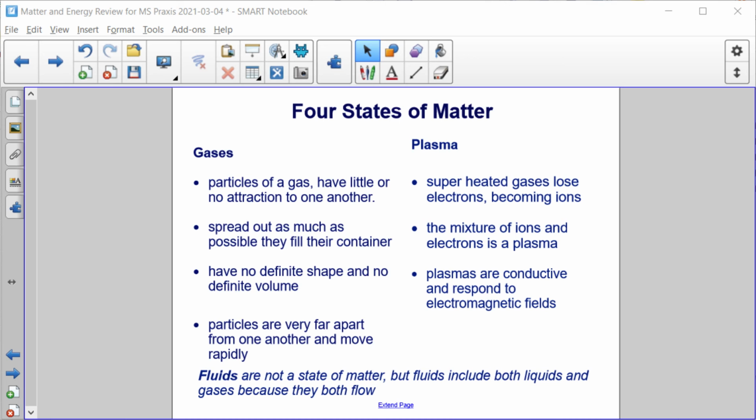When gases are superheated, they can lose electrons and become ions. The mixture of ions and the electrons that are lost is what is plasma. Plasmas are conductive and respond to electromagnetic fields. Fluids is a term you hear often. They are not a state of matter, but fluids include both liquids and gases because they both flow.